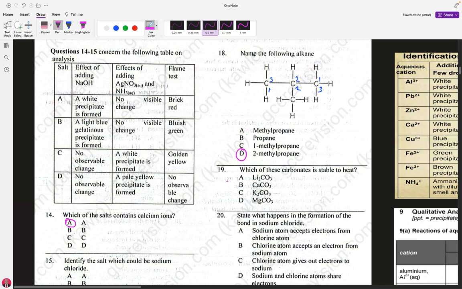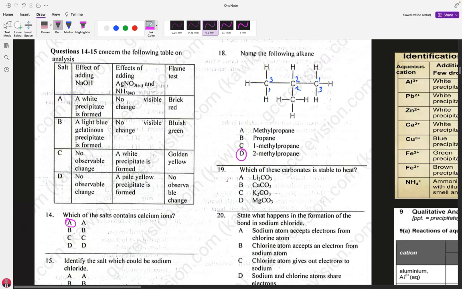Just have in mind that group 2 carbonates are out of this group. We are looking for the one that is more stable, and they are group 1. So we are talking about lithium and potassium carbonate. As you move from top to bottom, which one is at the bottom? It is potassium carbonate.